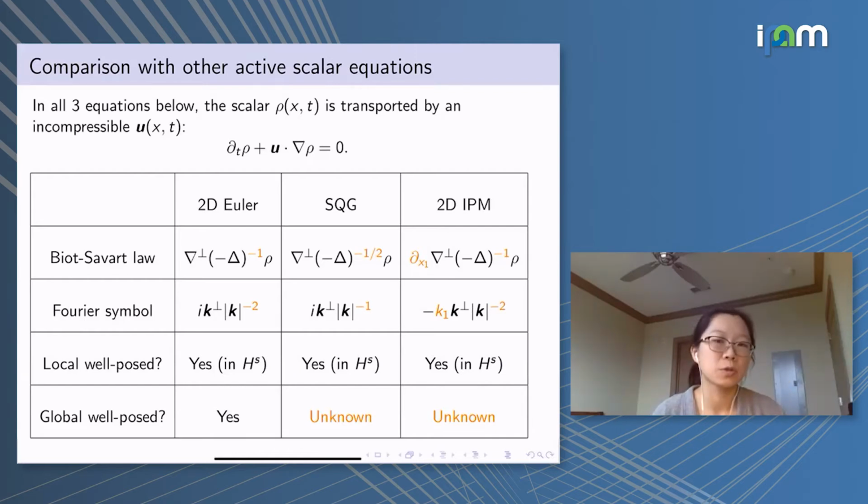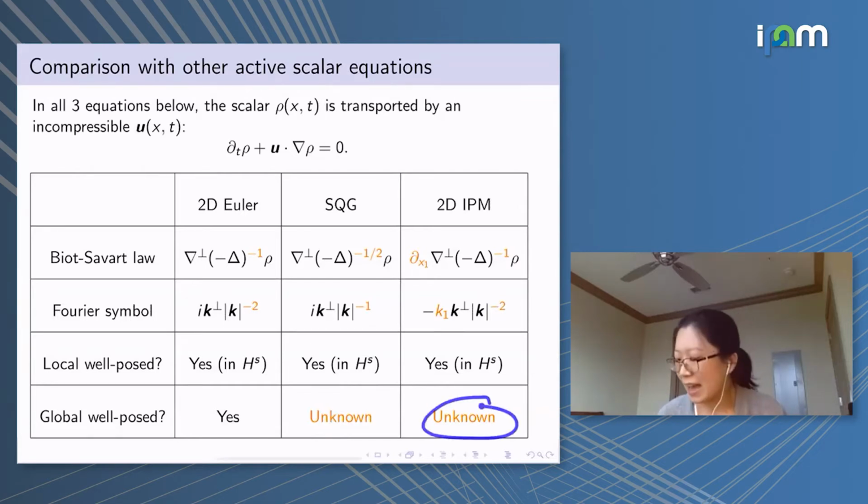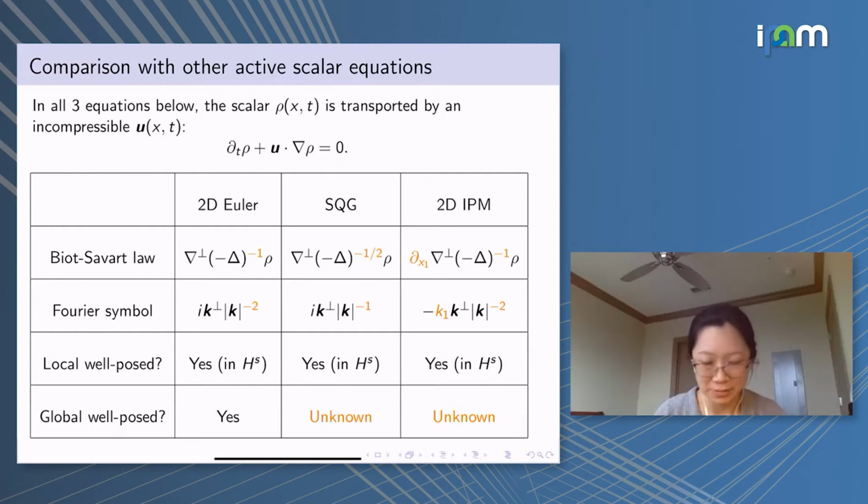However, when it comes to the question of whether a smooth initial data remains smooth for all time, or can there be a blow up in finite time? For 2D Euler, it has been known for almost a century since the work of Wolibner and Hölder that the solutions are globally well-posed. However, for the SQG, it is a big open problem whether the solution can develop a singularity, and the same is the case for the incompressible porous medium equation.